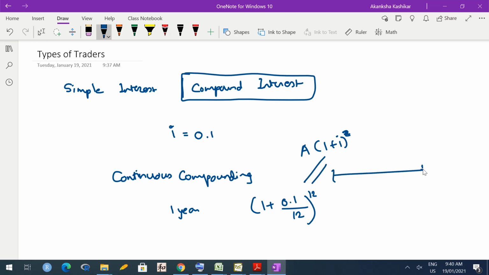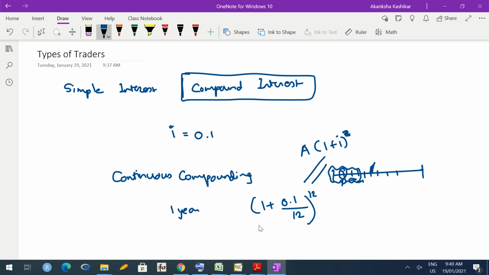Because suppose this is 1 year. If I am getting paid at the end of every month, then at this time point I get a part of that interest. So when we are talking about interest at this point, I am earning interest on the original capital plus this small part of interest that we received. Similarly, when we talk about the interest at this time point, we have to already take into consideration the interest that has been paid here. Hence, the formula changes.